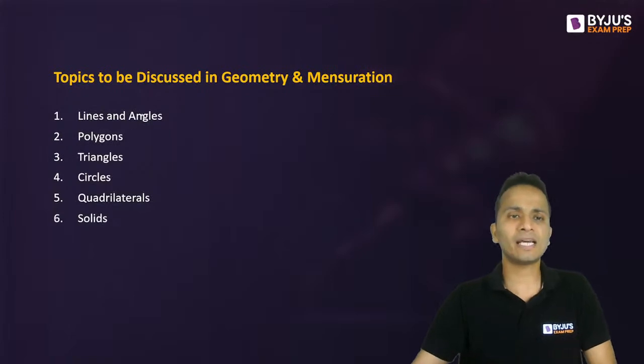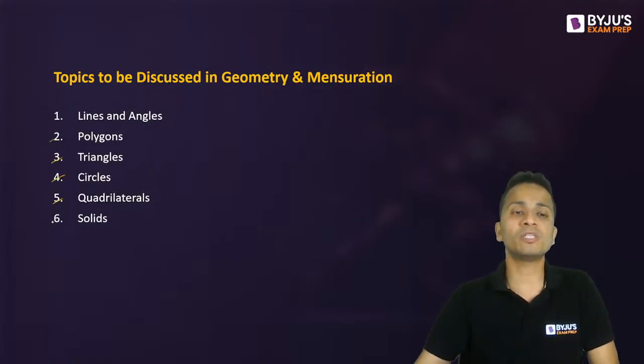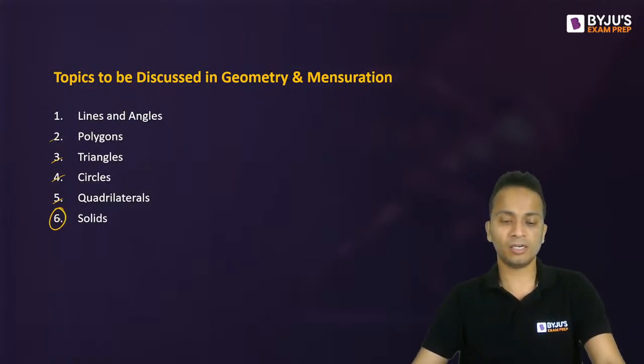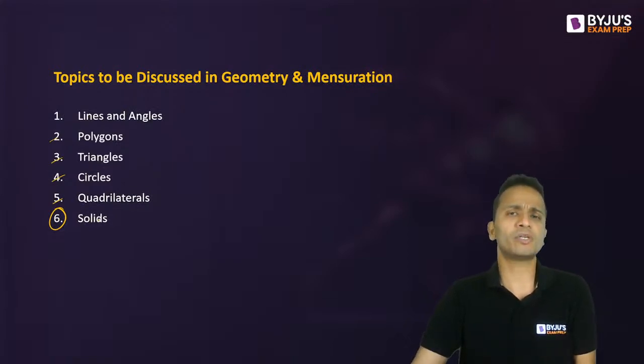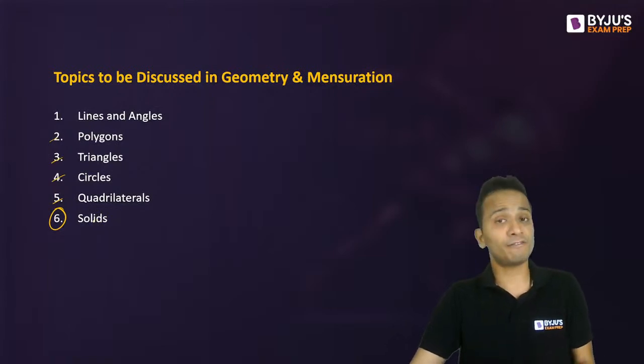Talking about the areas that come under geometry and mensuration: lines and angles, polygons, triangles, circles, quadrilaterals, and then the solids, the three-dimensional figures. In solids, you can see questions based on finding the area, surface area, volume, and so on. All these are questions based on solids.